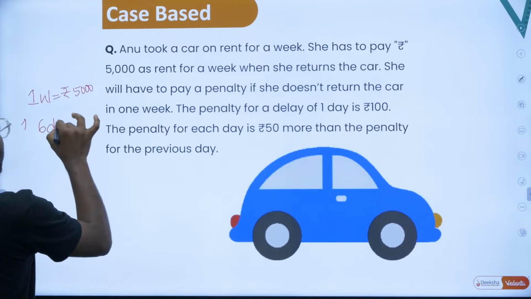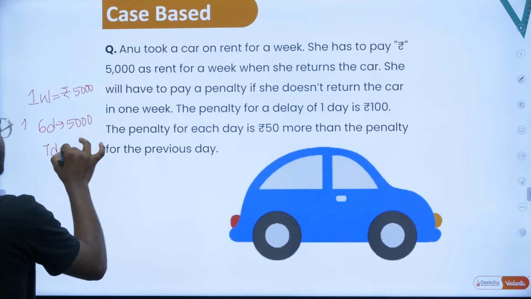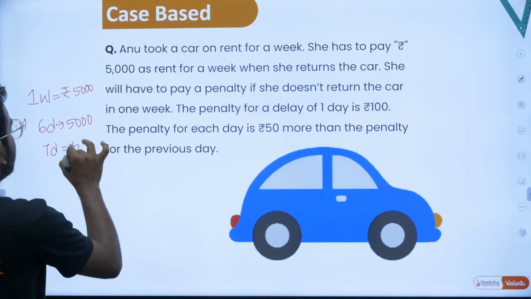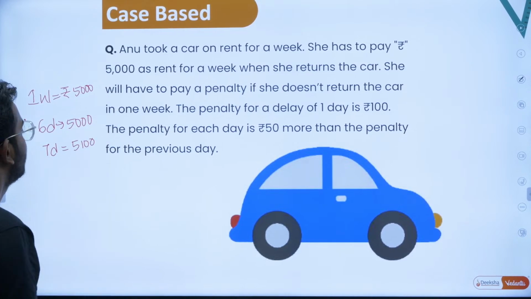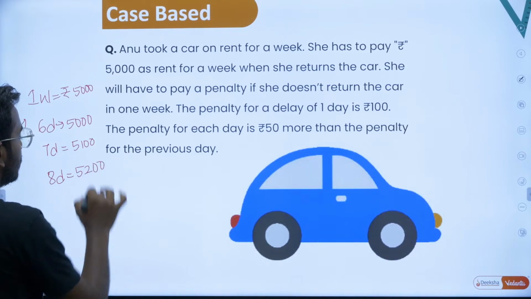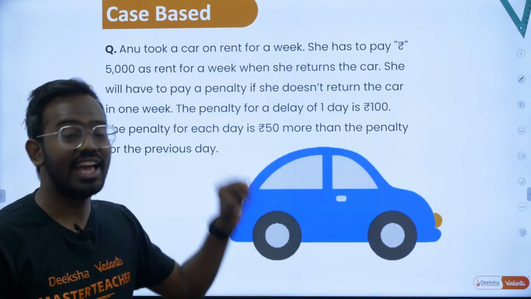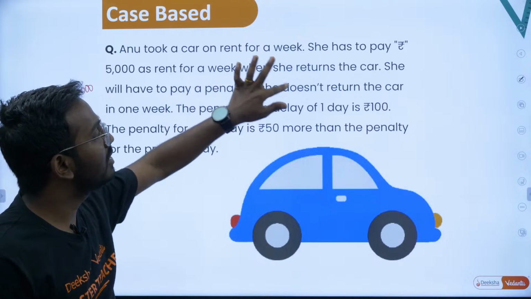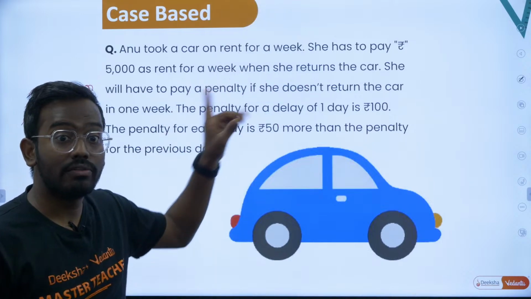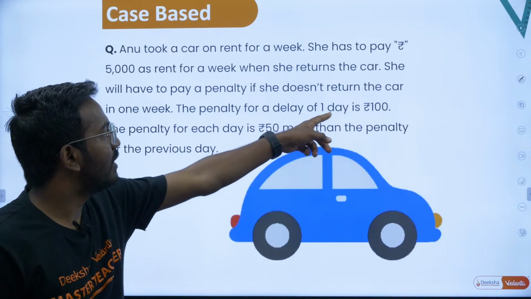For 6 days she'll have to pay 5,000 rupees. For the 7th day she'll have to pay 100 rupees extra, that is 5,100. For the 8th day she'll have to pay 5,200 and so on. So she'll have to increase 100 for every day as a penalty for not returning the car as promised for 1 week.